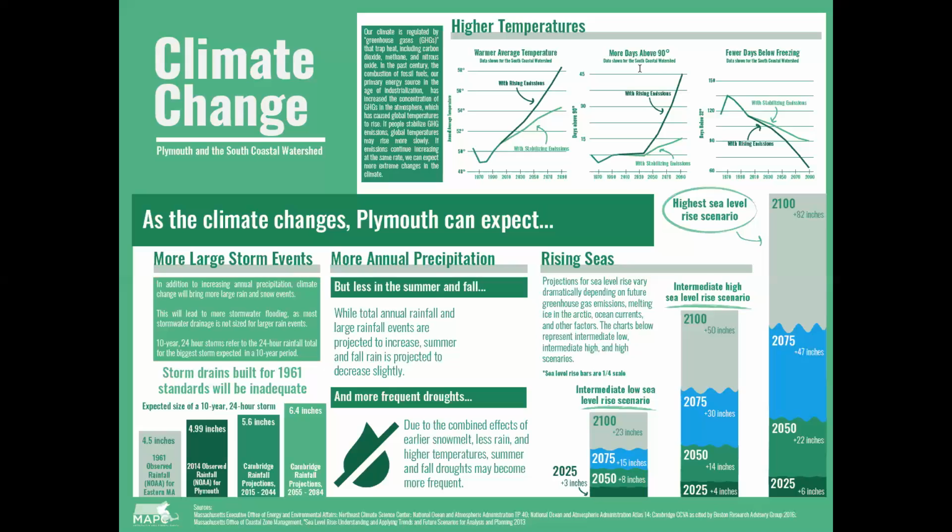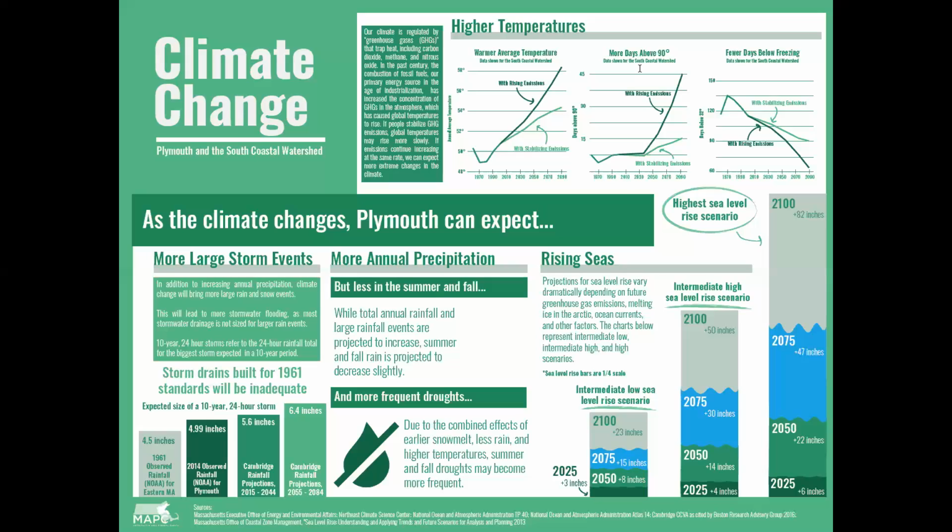By the end of the century, by the year 2100, a 1% annual chance storm, commonly known as a 100-year flood, or a storm like Winter Storm Riley or the Blizzard of '78, will become far more frequent, with a 25% chance of occurring in any given year. An example of how our precipitation is changing here in Plymouth is in July of 2008, when Plymouth experienced 5.7 inches of rain in a single storm.